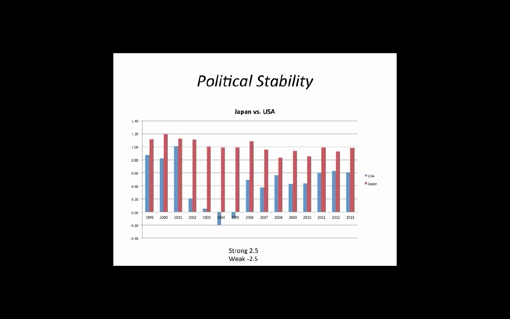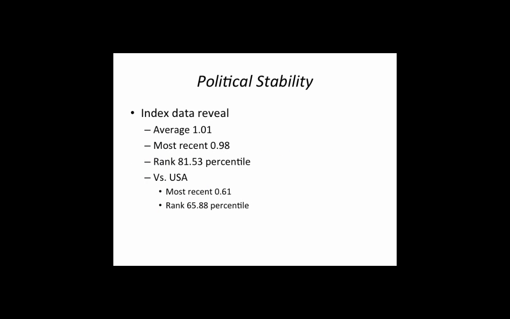The political stability of Japan rivals that of the United States. When looking at the Worldwide Governance Indicator project on worldbank.org, the index data shows a strong index at 2.5 and a weak index at minus 2.5.